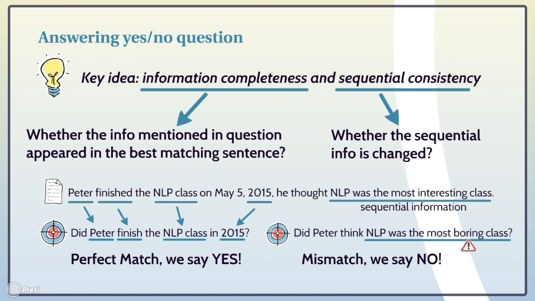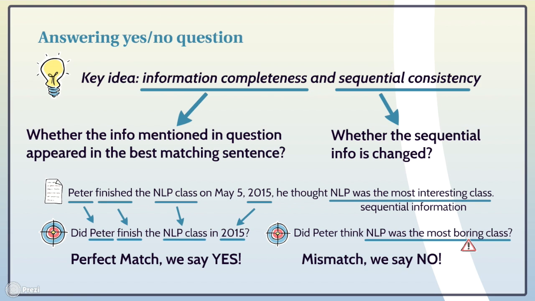Since the general question only requires an answer of yes or no, the key idea is to check the information completeness and sequential consistency. The information completeness checks whether the information mentioned in the question also appears in the best matching sentence. For example, in the question did Peter finish the NLP class in 2015, we found Peter finished NLP class and 2015 in the best matching sentence. So it is a perfect match and we say yes.